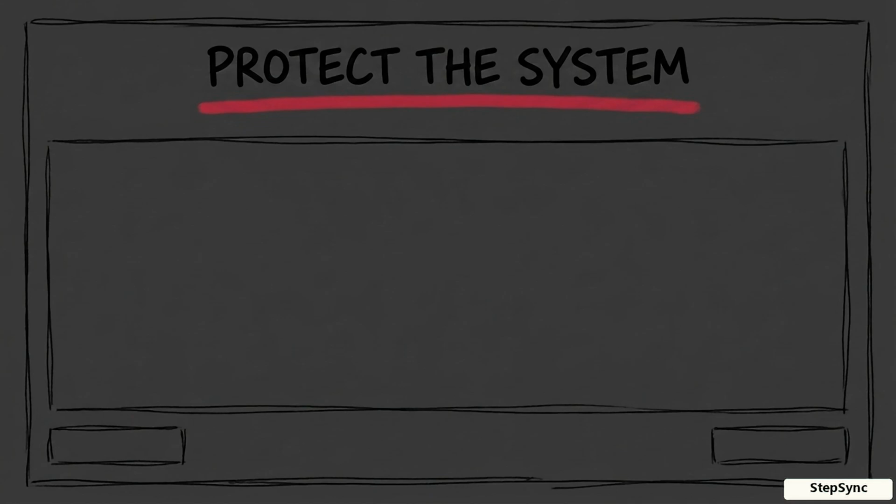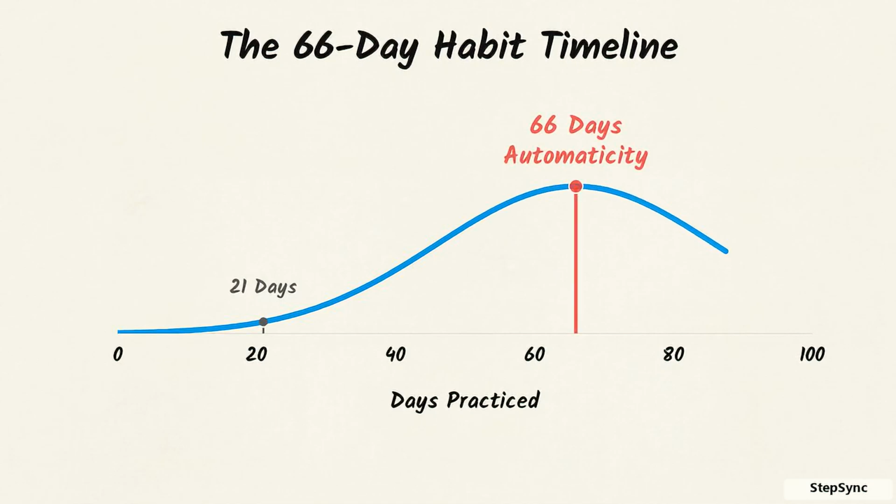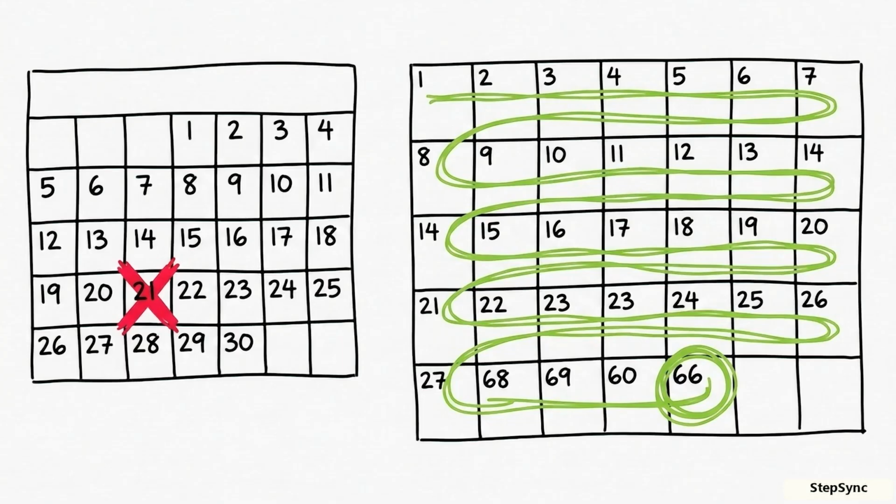Now we need to protect this system from inevitable setbacks. This is step 4, the rules. This timeline shows data from a 2010 University College London study. You may have heard that it takes 21 days to form a habit, but the actual time required to reach automaticity averaged 66 days. Add that to your document. Expect it to take 66 days. If you hit day 22 and the routine still requires effort, you aren't failing. You are simply on the standard biological timeline.